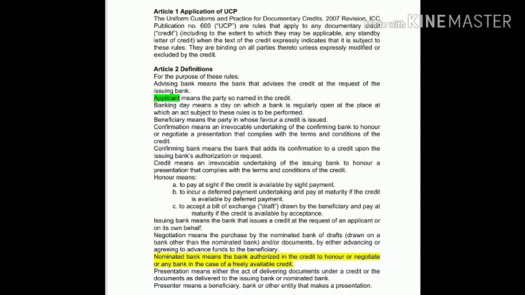The beneficiary needs a confirmed LC because it may be in doubt whether it will get the payment from the issuing bank, because there may be many issues like political instability or the creditworthiness of the issuing bank. So in order to secure the payment, the beneficiary wants the applicant to issue a confirmed LC.